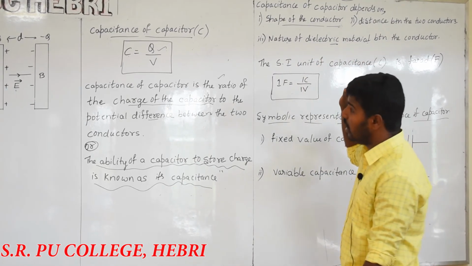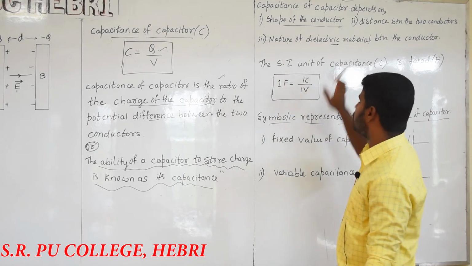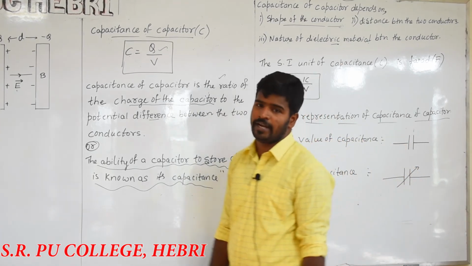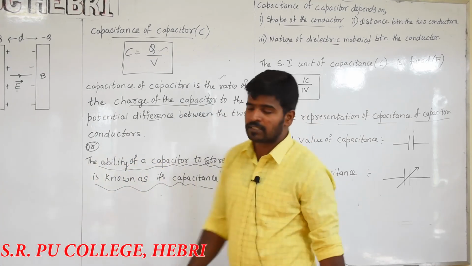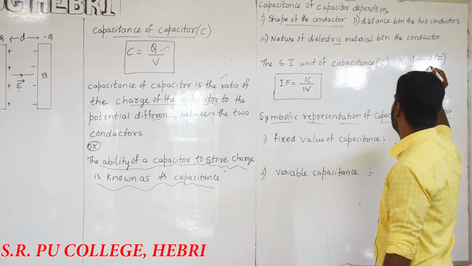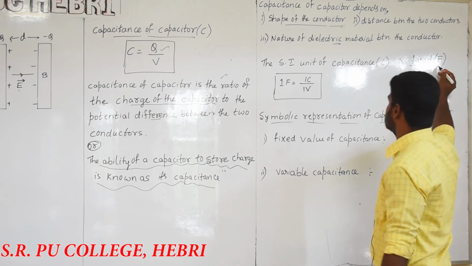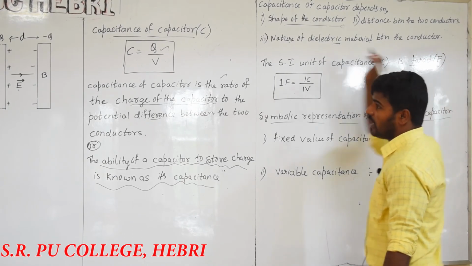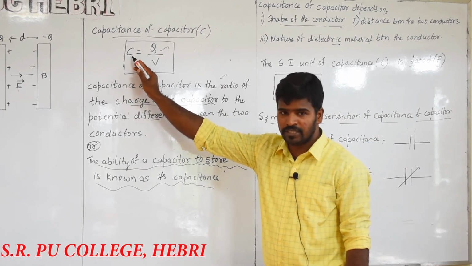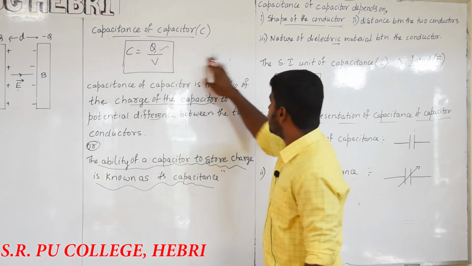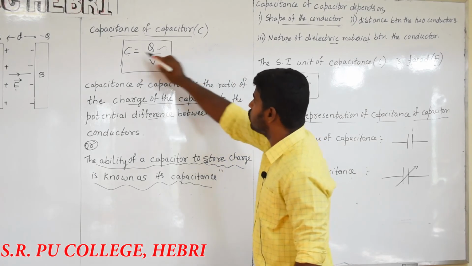Is it clear? The next one, the SI unit of capacitance of capacitor will be farad, in honor of the scientist named Farad. Therefore, the SI unit of capacitance of capacitor will be farad, F-A-R-A-D, that is expressed by the symbol F. Therefore, according to this equation, C be the capacitance of capacitor. The capacitance of capacitor is said to be 1 farad.